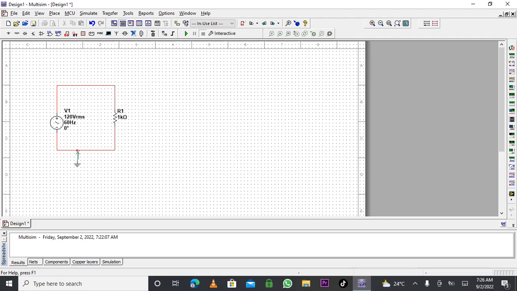Right now, I finished everything. I need an oscilloscope. I'll come here and see. This is my oscilloscope. I'll bring it here to join. If you see the oscilloscope, you have A. The A has negative and positive, and you go to B. The same thing happens there. So let me join it and let's see.